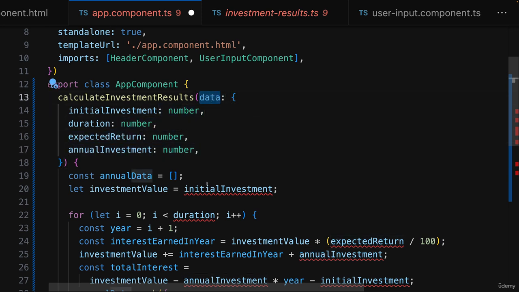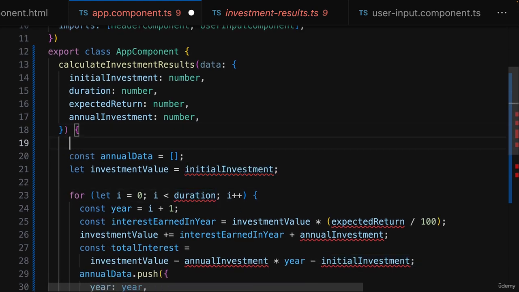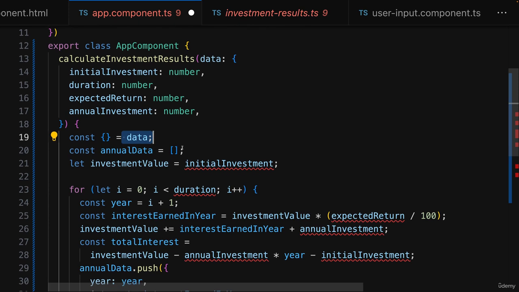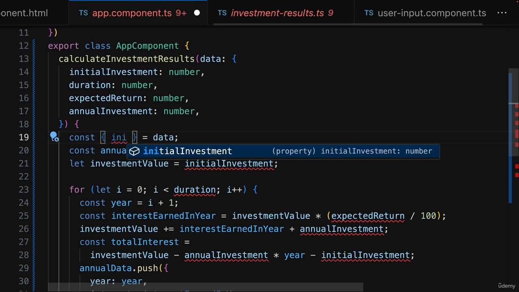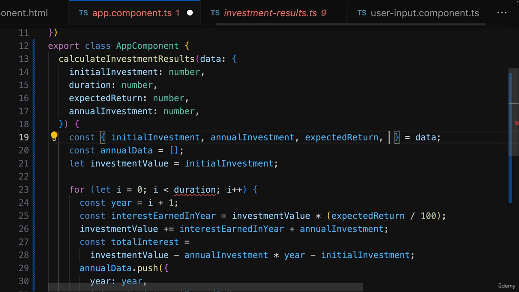And now, of course, we need these properties here. So we could, for example, destructure them here by using this JavaScript destructuring syntax, where we point at the object that should be destructured, and we then have curly braces on the left side of the equal sign to pull out those different properties and to store them in separate constants.